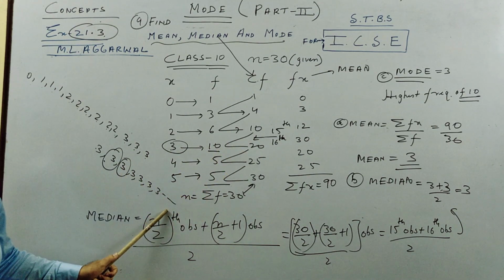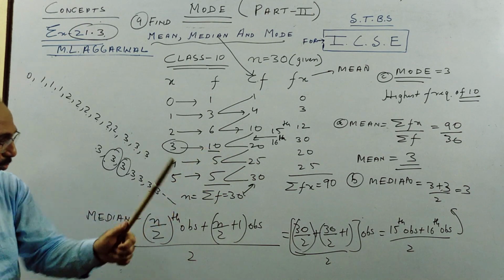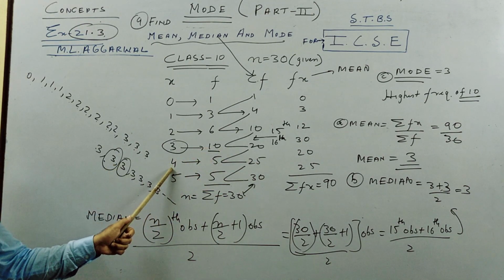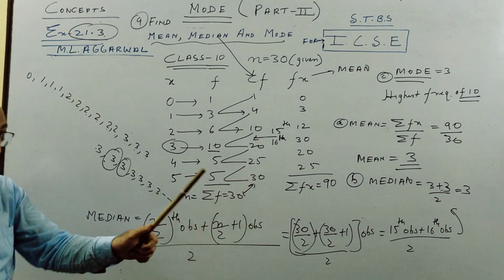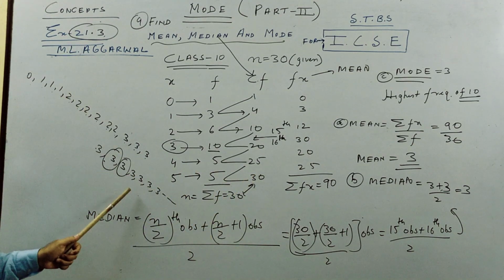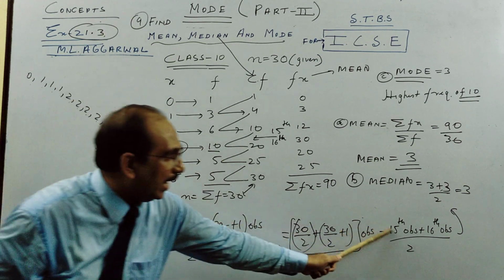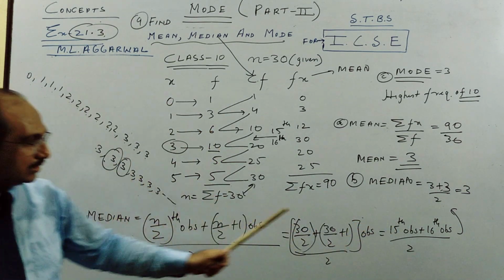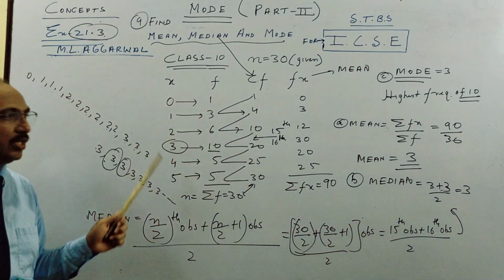It is up to 20. 21st boy onward till 25th boy, if you can continue, they are getting 4 marks, and the last 5 children, 26 to 30th, they get 5. So like that, if you draw in a line, you will understand that this is the mark of the 15th boy and 3 is the mark of the 16th boy. We take the mean of that. So please pause the video and copy.